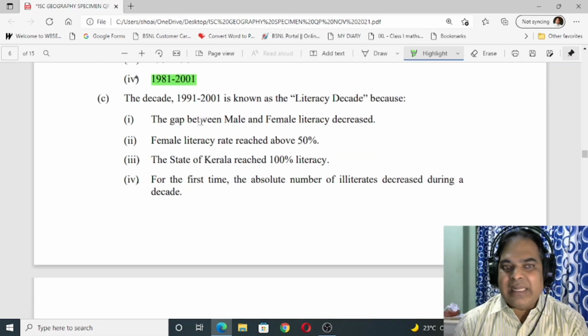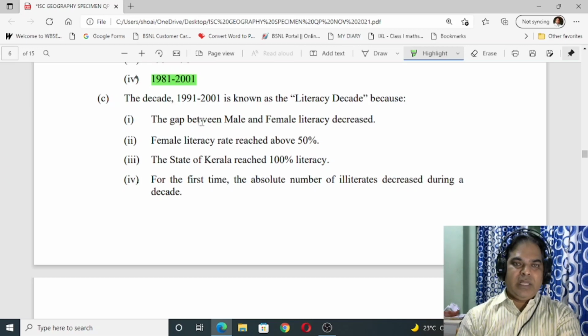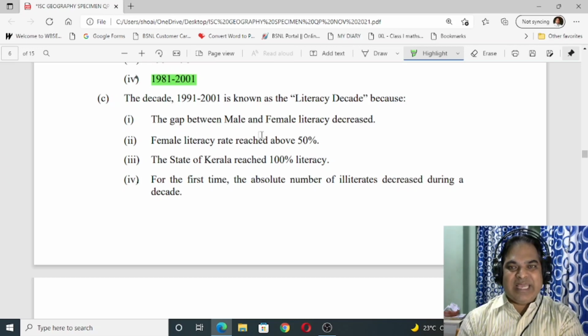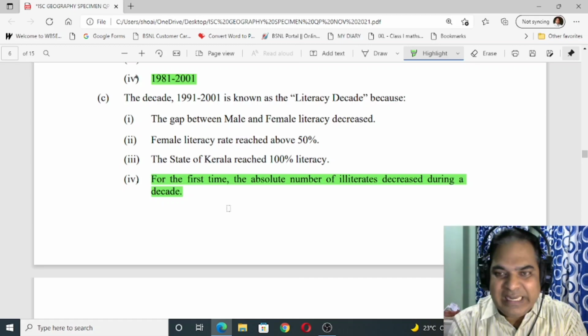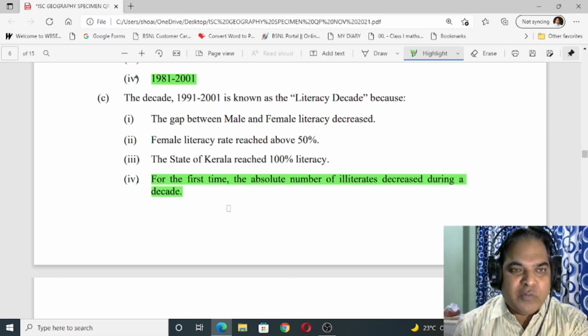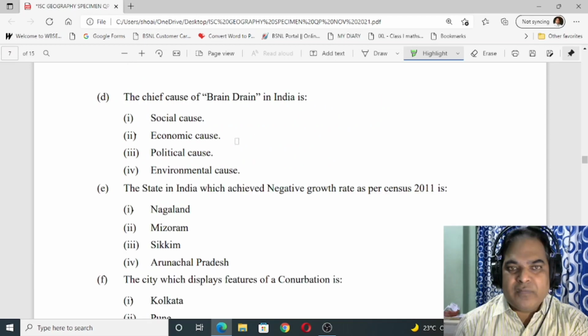The decade 1991 to 2001 is known as the literacy decade because for the first time the absolute number of illiterates decreased during a decade. Now let us move on to D. The chief cause of brain drain in India is economic cause.